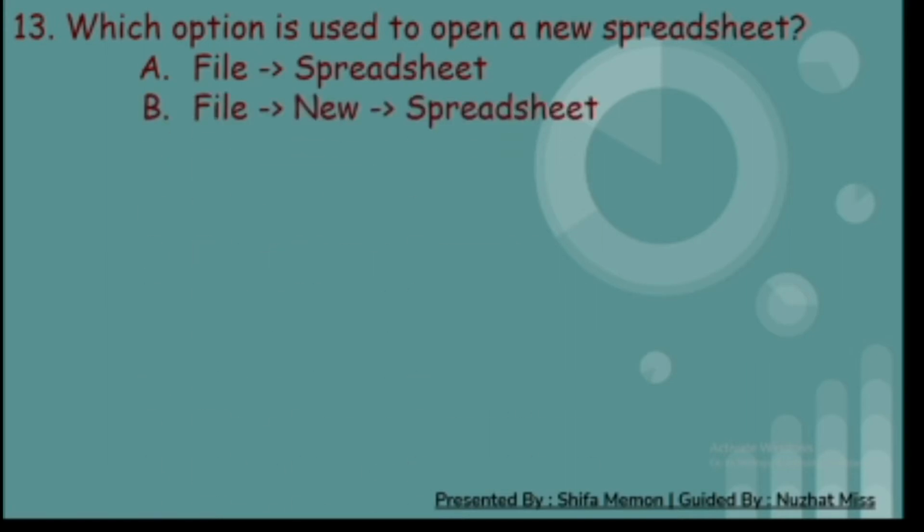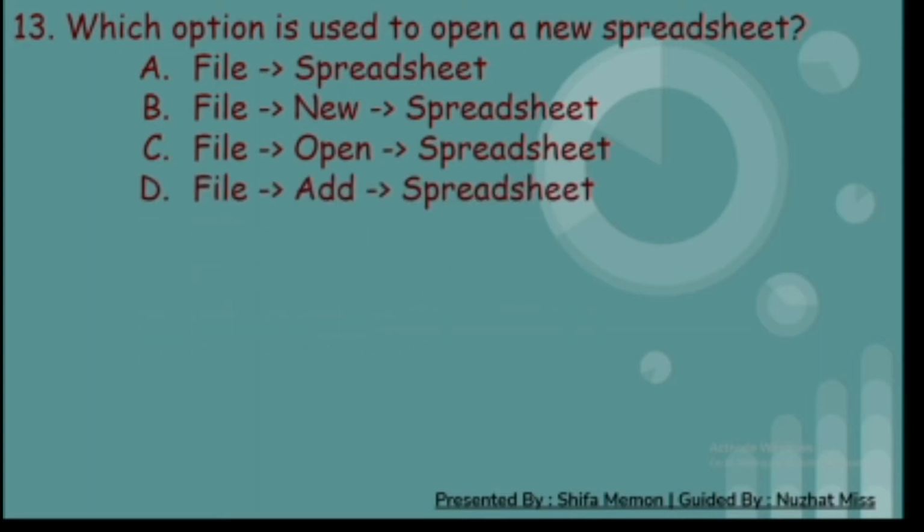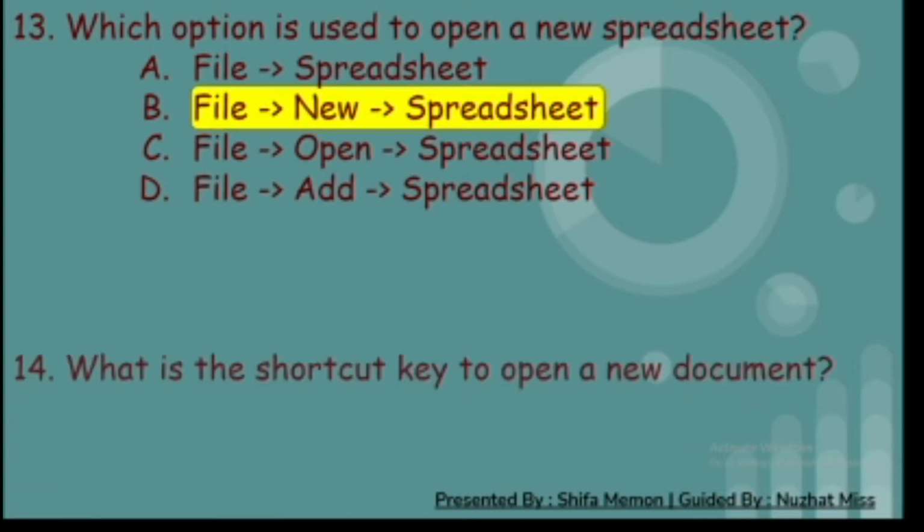Thirteenth, which option is used to open a new spreadsheet? A. File and spreadsheet, B. File and new and spreadsheet, C. File and open and spreadsheet, and D. File and add and spreadsheet. And the correct answer is B, file and new and spreadsheet.